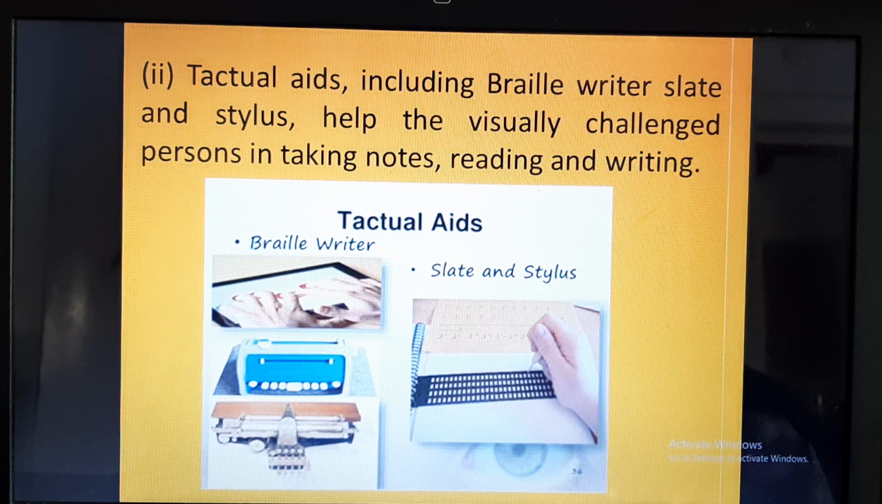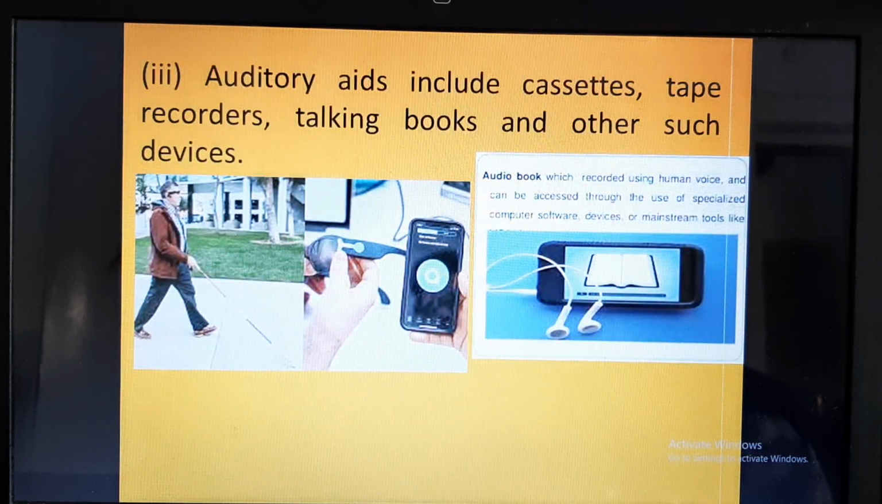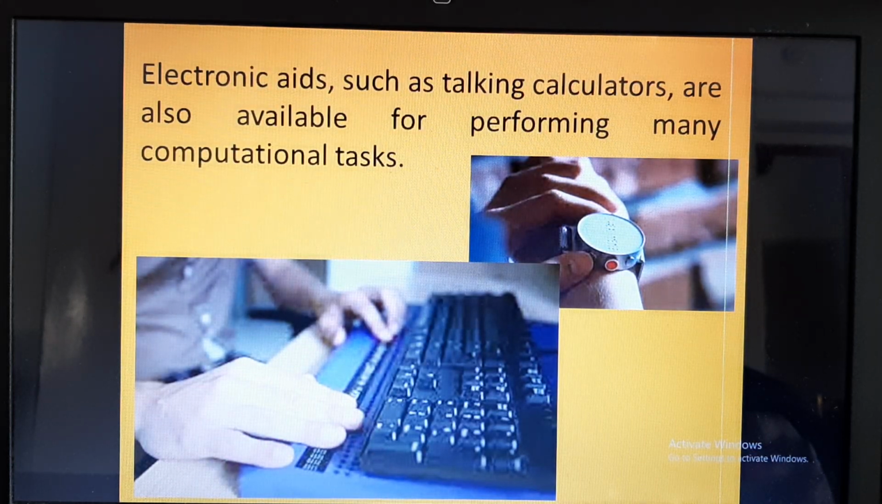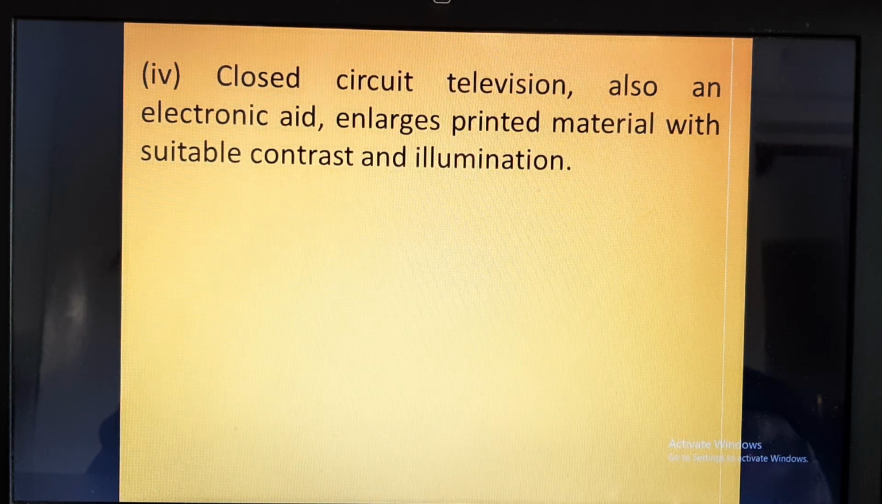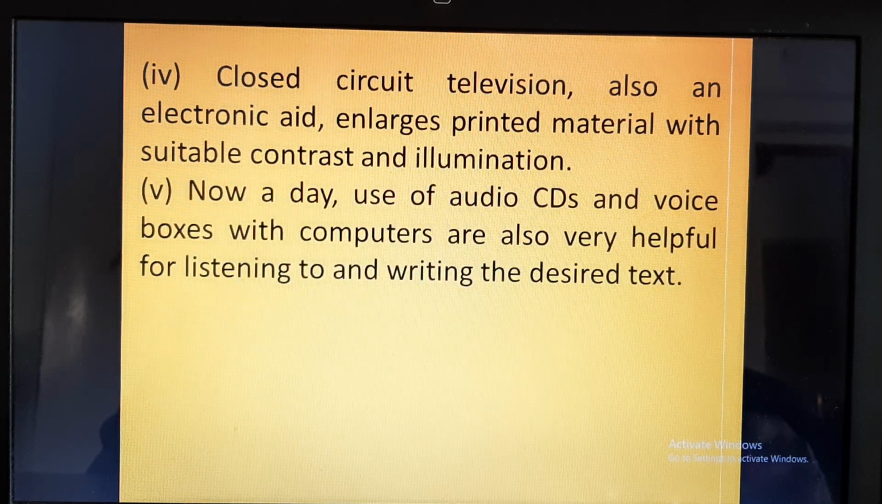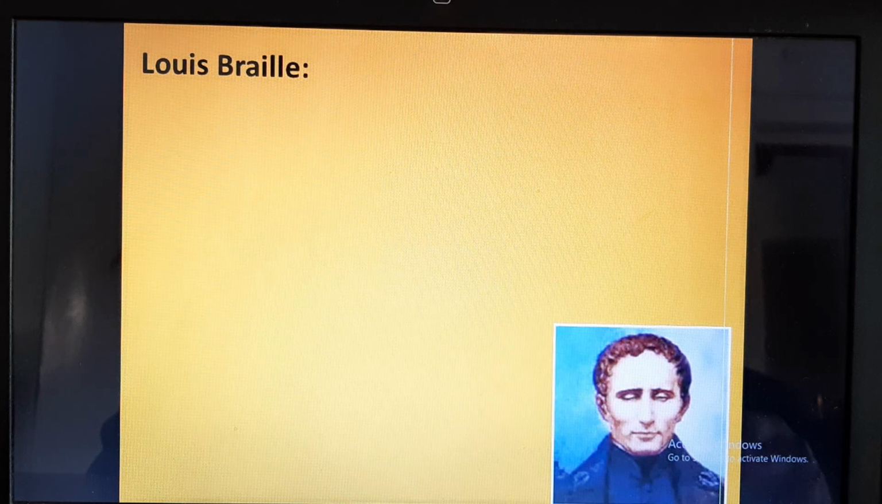Tactile aids include the Braille writer, slate, and stylus. They help the visually challenged person in taking notes, reading, and writing. Auditory aids include cassettes, tape recorders, talking books, and other such devices. Electronic aids such as talking calculators are also available for performing computational tasks. CCTV is also an electronic aid, giving enlarged printed material with suitable contrast and illumination. Audio CDs and voice boxes with computers are also very helpful for listening to and writing the desired text.